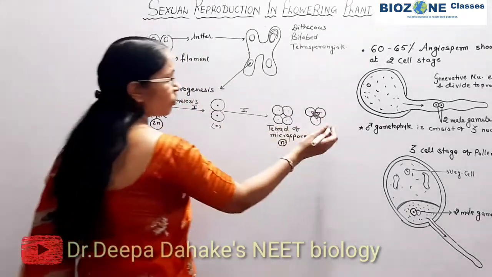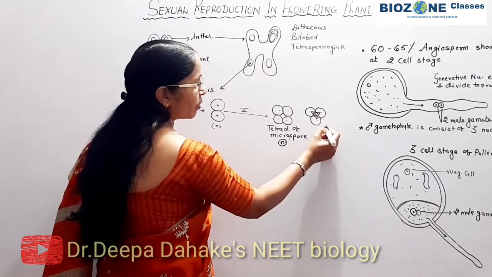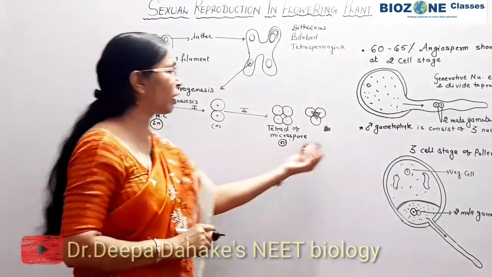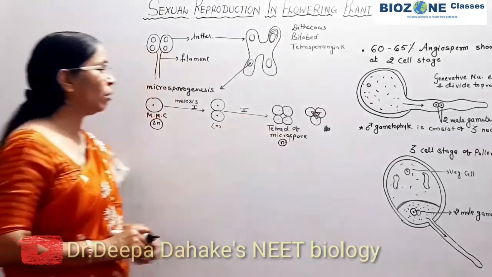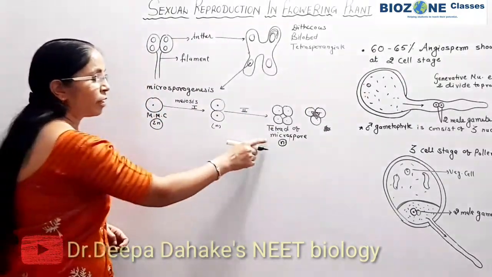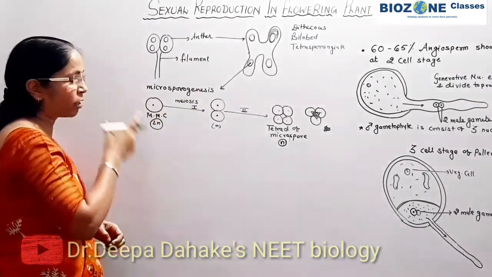Now this structure mostly you observe in NCERT in this form, that the 3 microspores are attached together. So this structure is simply shown in this way. Now the tetrad of microspores is attached together by callose, that we studied in the structure of the anther wall.